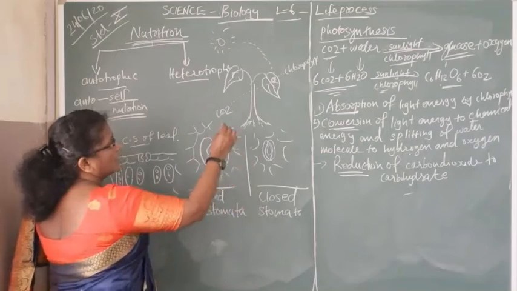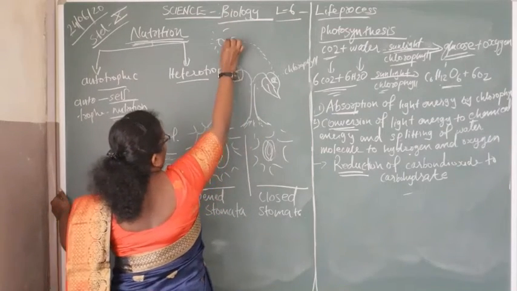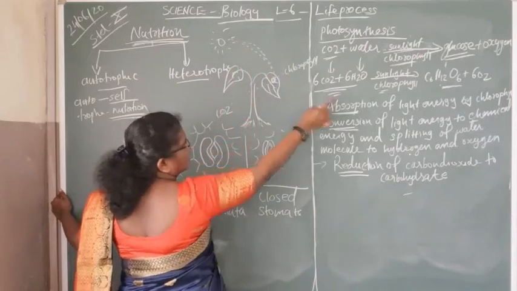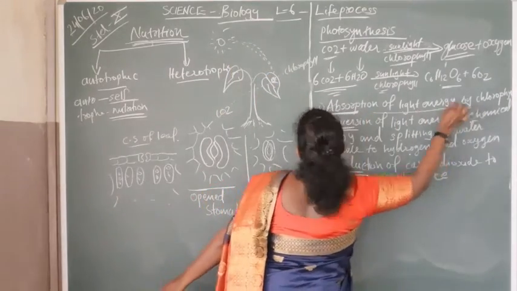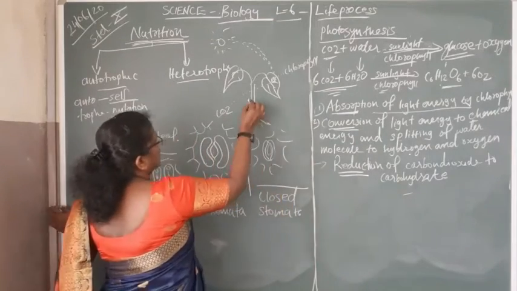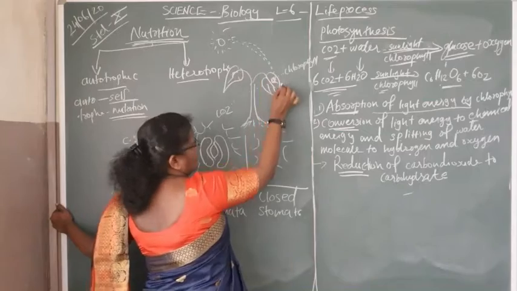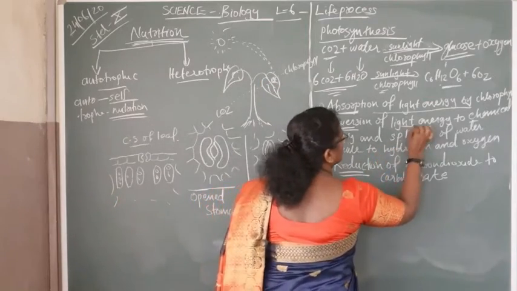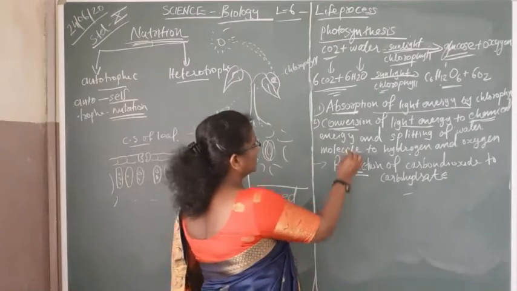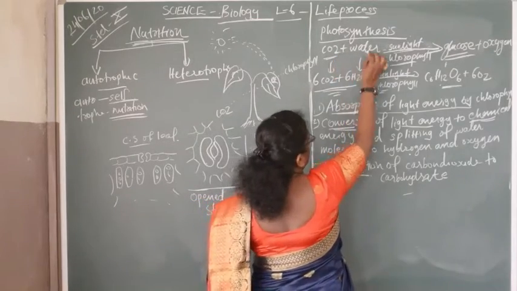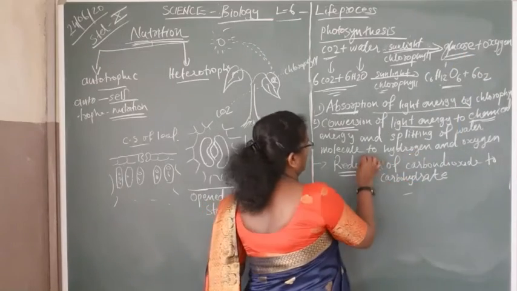First one, absorption of light energy. Students, here green plants absorb the light energy from the sun. Absorption of light energy by chlorophyll. Second one, when they prepare the food, what happens? Light energy is converted into chemical energy and forms glucose.